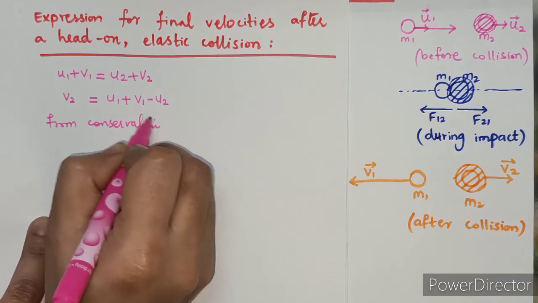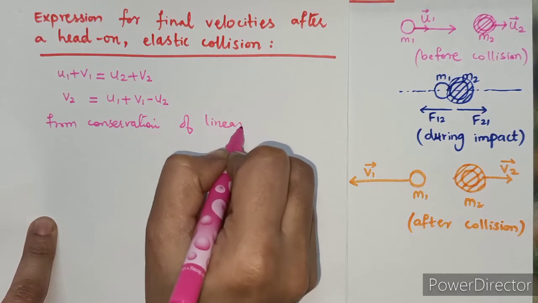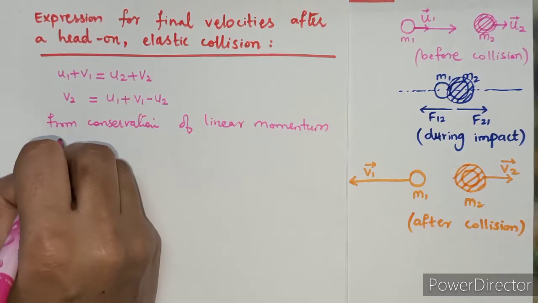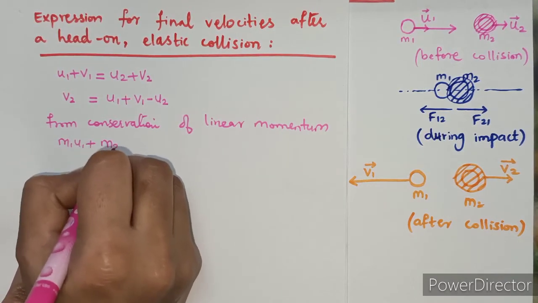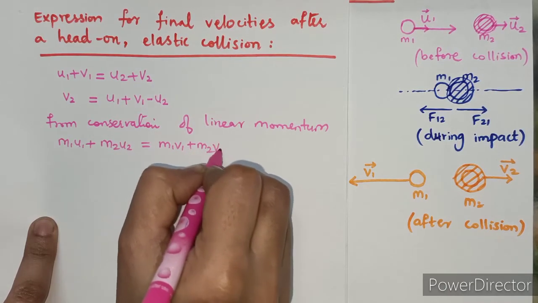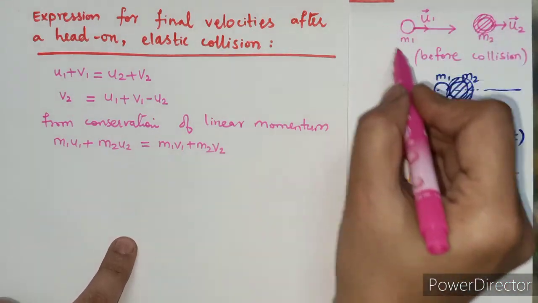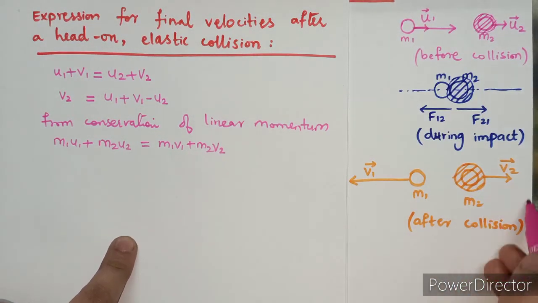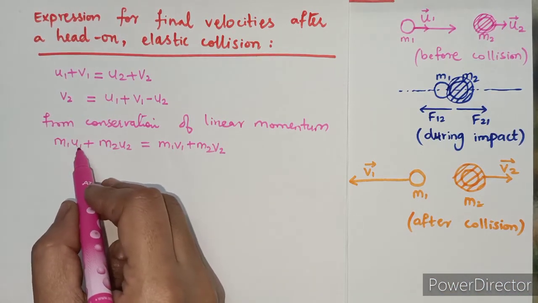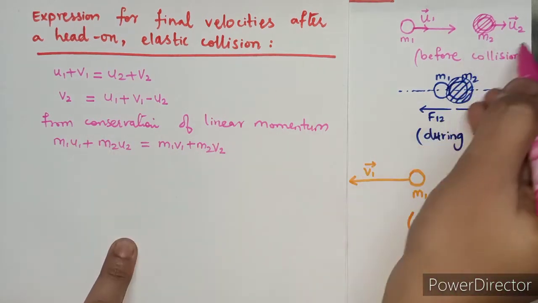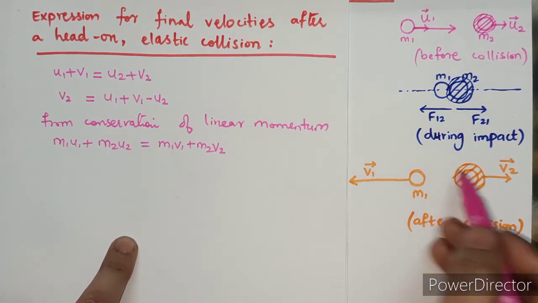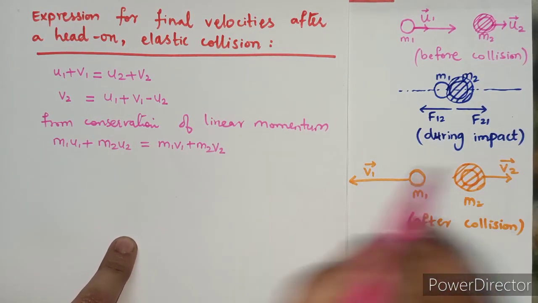From conservation of linear momentum, we have the equation m1 u1 plus m2 u2 is equal to m1 v1 plus m2 v2. The total linear momentum before the collision is equal to the total linear momentum after the collision. As momentum is the product of mass and velocity, the total linear momentum before the collision is m1 u1 plus m2 u2, and the total linear momentum after the collision is m1 v1 plus m2 v2.